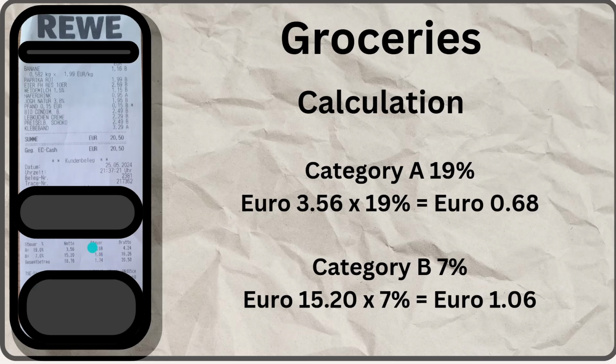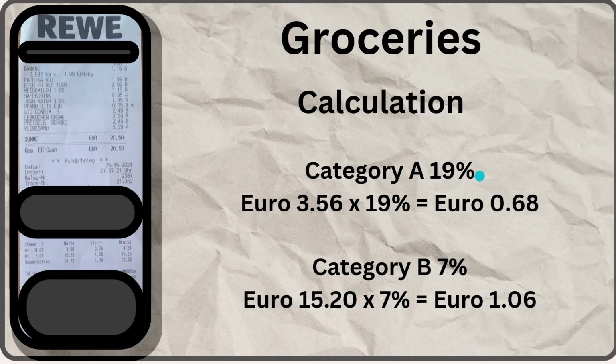And this is the tax amount which you paid, and the total bill amount comes to 20.50 euros. So that means you paid 1.74 of taxes on goods which you bought for 18.76 euros.